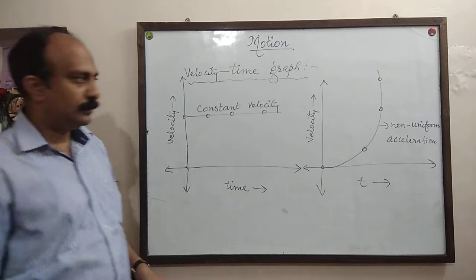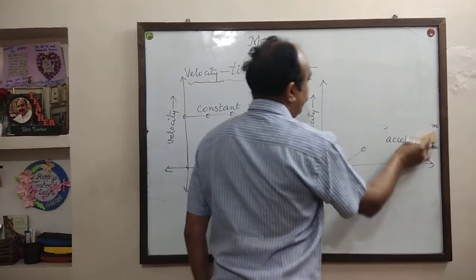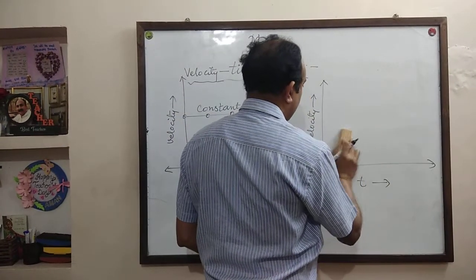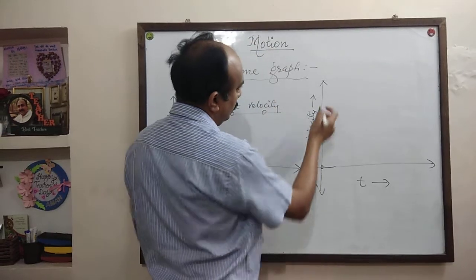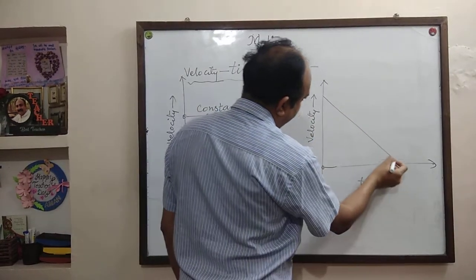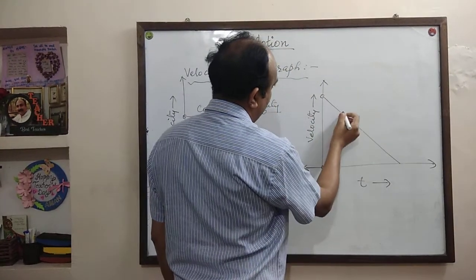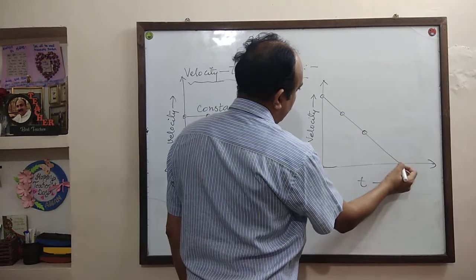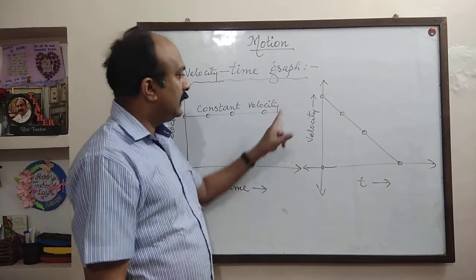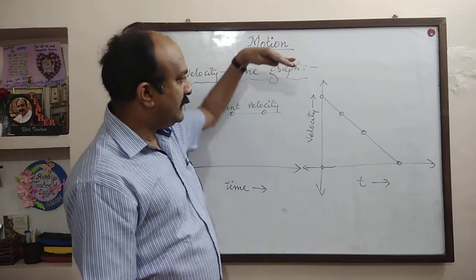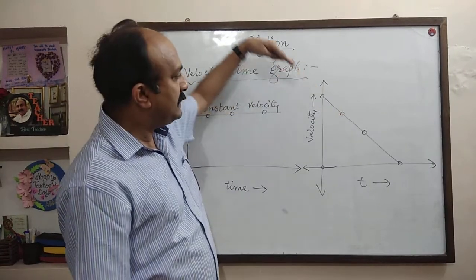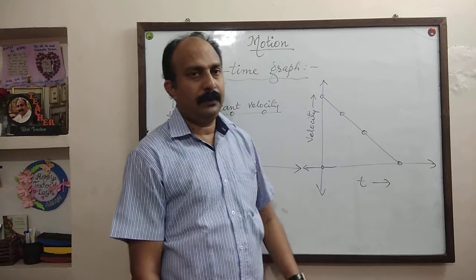Now there is two more. Suppose the velocity time graph is a straight line, but this time it is coming down.